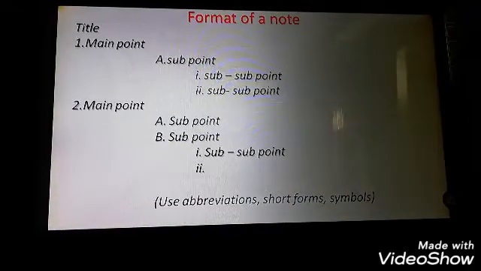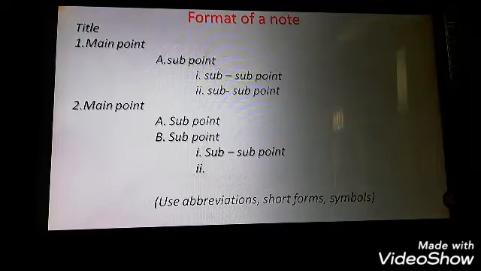Now, what is the format of note writing? How do you write that? You can see on the top there is a title. So first of all, you can write the title. In case you are not able to judge what the title should be, you can leave that space for writing the title.